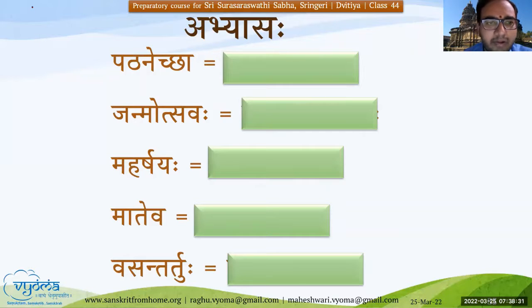Thank you. So we shall quickly do the exercise of this, a few words we'll try to write down in our notebook. Probably let's take a minute and try to complete this. So hope all of you are able to recollect Guna Sandhi and understand it. And hope there are no doubts about anything related to these Sandhis we have covered. In case you have any doubts towards the end of the revision of this Sandhi, I will try to answer them. The words are: Pathane cha, Janmotsavaha, Maharshayah, Mateva, and Vasantartuhu. Hope you have written the answers for these.